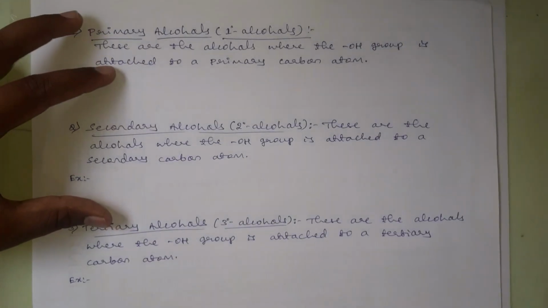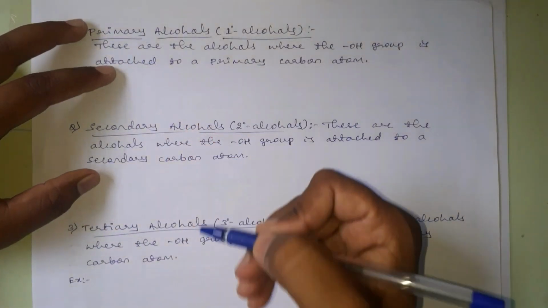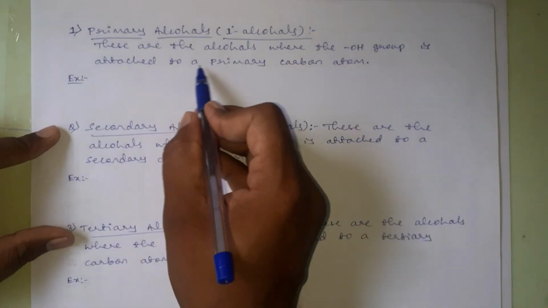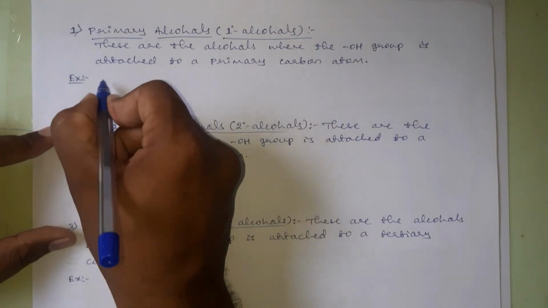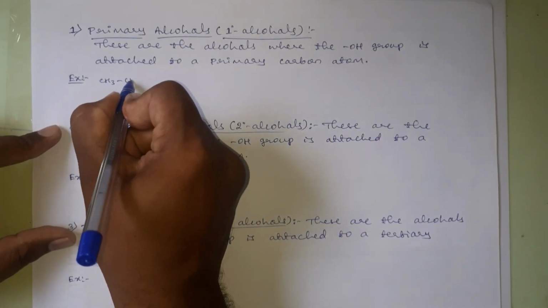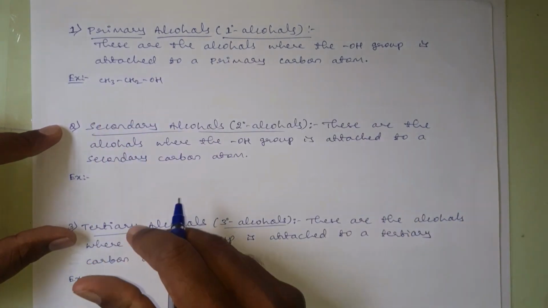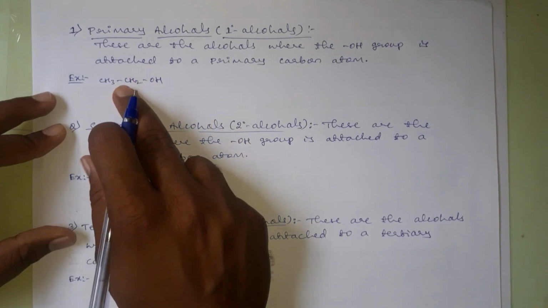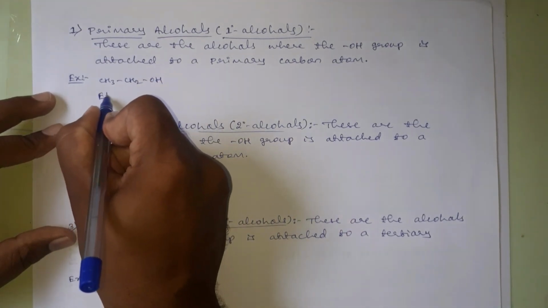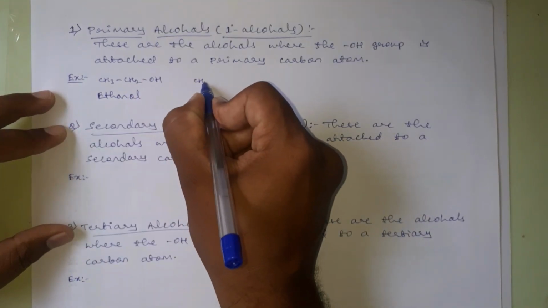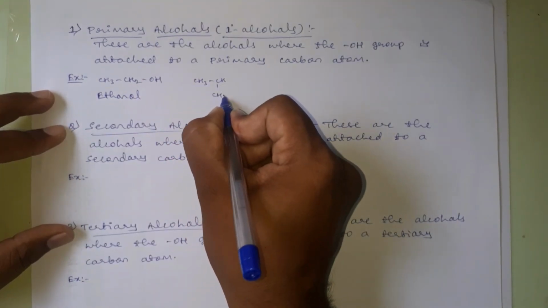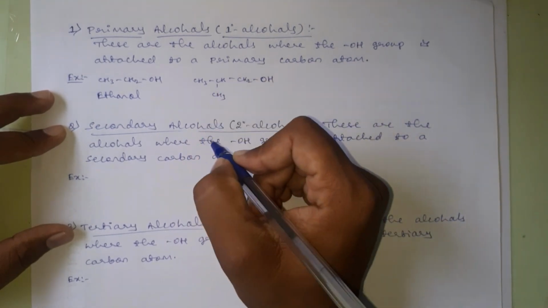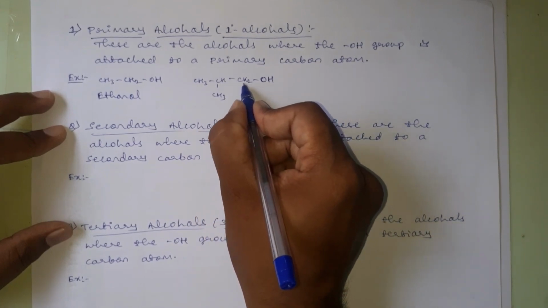Okay. Then now coming to the definition of primary, secondary and tertiary alcohols. Primary alcohols are the alcohols where the OH group is attached to a primary carbon atom. I will take CH3CH2OH as an example for a primary alcohol. Here this OH group, that is the hydroxyl group, is attached to a primary carbon atom, and it is nothing but ethanol. CH3, CH, CH3, CH2, OH, this is also an example for a primary alcohol because this OH group is attached to a primary carbon.